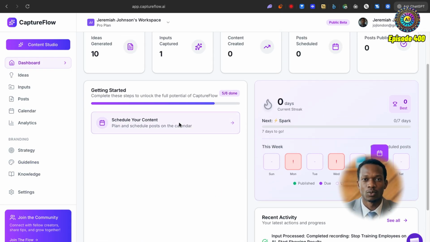And lastly, we've got scheduling content. Okay, so the final thing to do here on this list of items in this getting started column is to schedule the content as well.